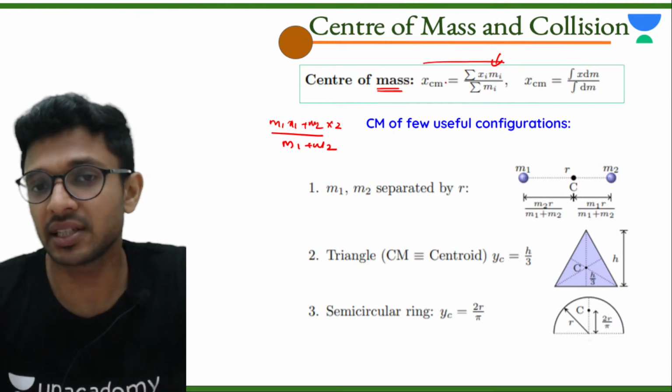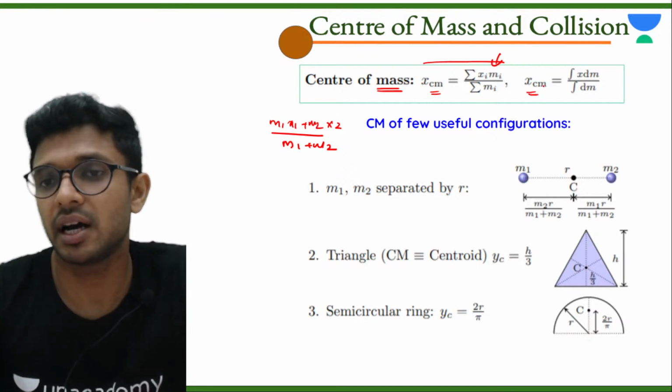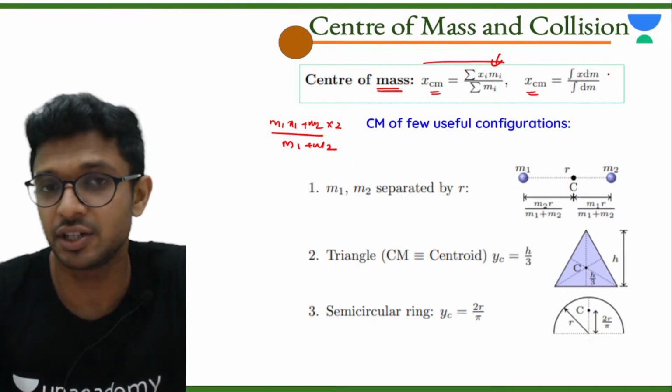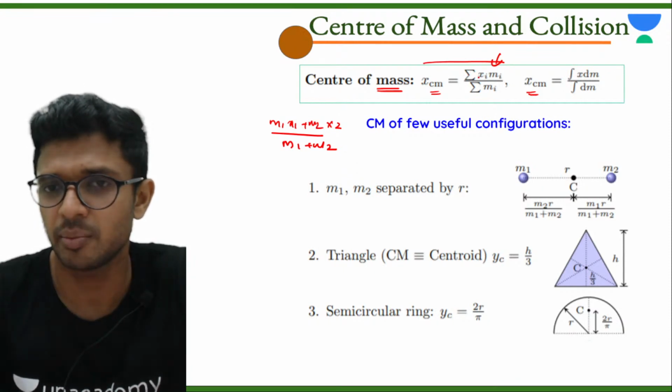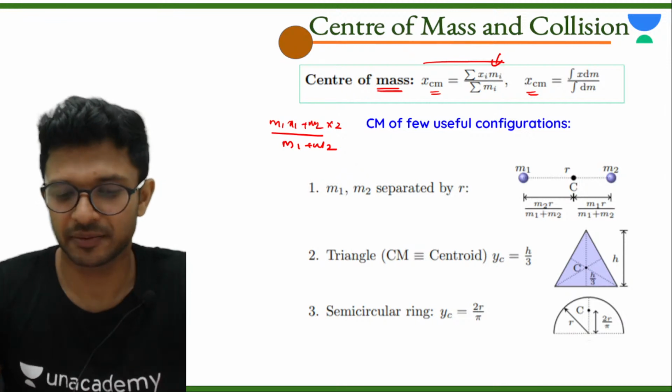Now, if the mass is a continuous mass distribution, in that case we just have to replace this summation with integration. So the summation of x m becomes the integral of x dm divided by the integral of dm.